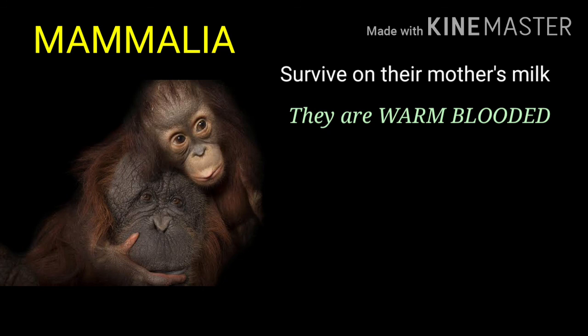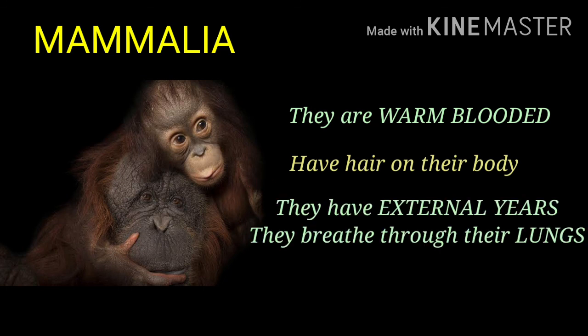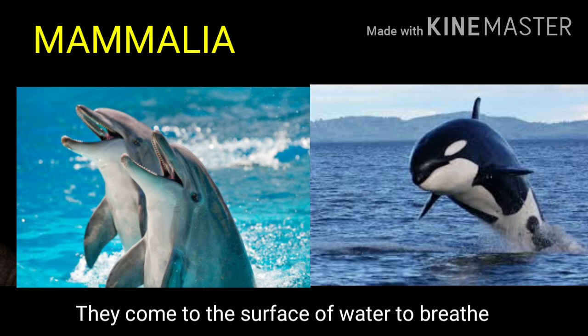Like birds, mammals are warm-blooded animals, meaning they do not change their body temperature according to the temperature of their surroundings. All the mammals have hair on their body. Most mammals have external ears, that is outer ears, and a nose. Other vertebrates have only openings for ears and nose, but mammals have external ears. Mammals breathe through their lungs. Even aquatic mammals such as dolphins, porpoises, seals and whales need to surface in order to breathe because they breathe through their lungs.